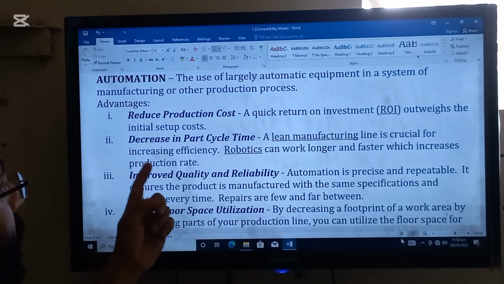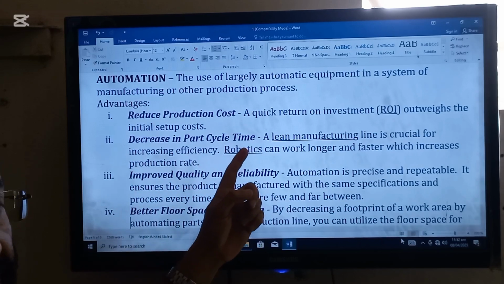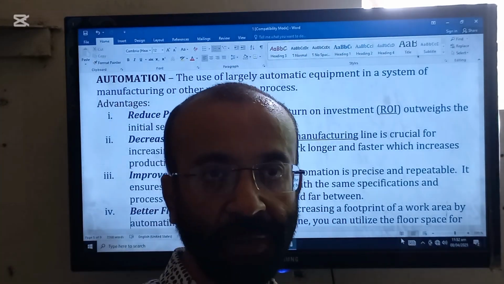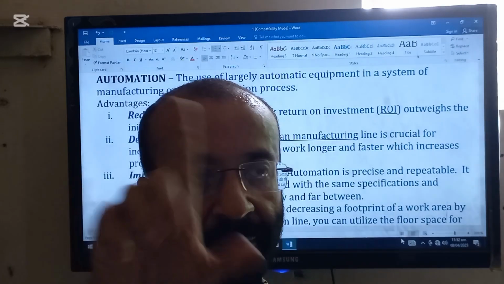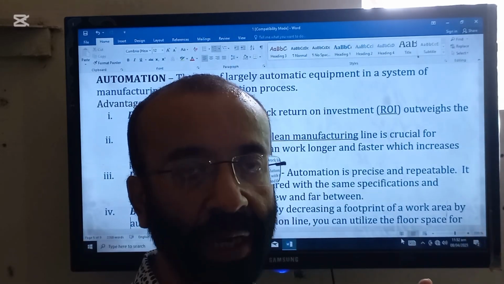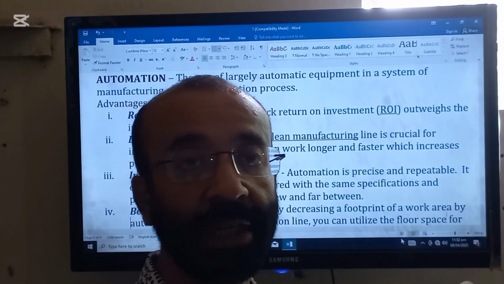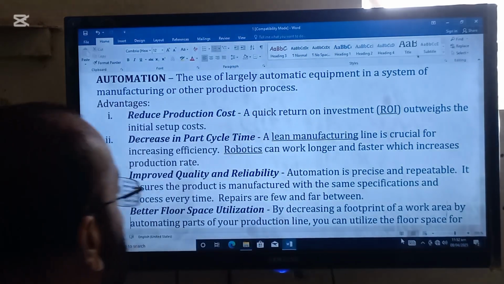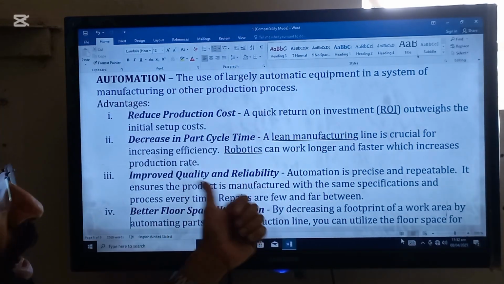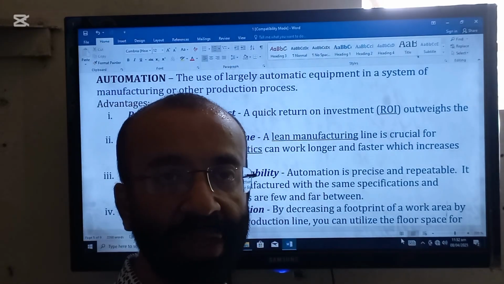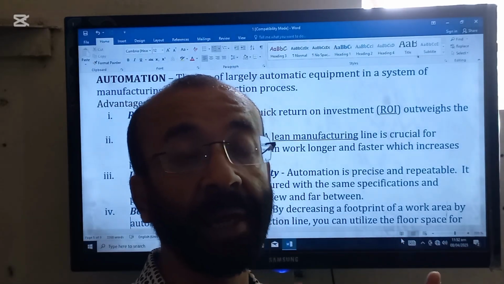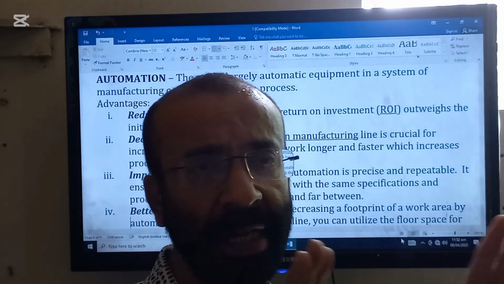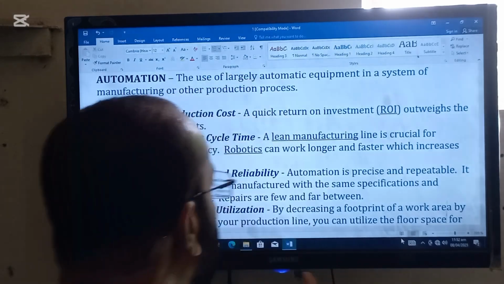Next advantage is decrease in part cycle time. Part cycle time means a cycle will be completed, when a batch will be completed, in a short time. So this is another advantage of automation because work is quicker now. Next is improved quality and reliability. Machines normally make things in very good quality. This is normally seen. So this is another advantage.